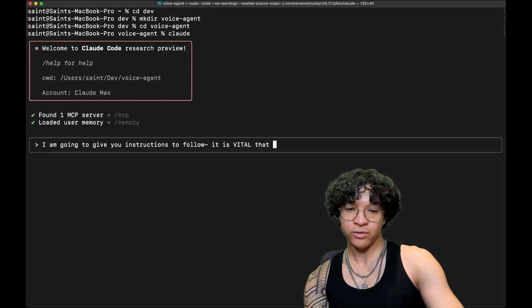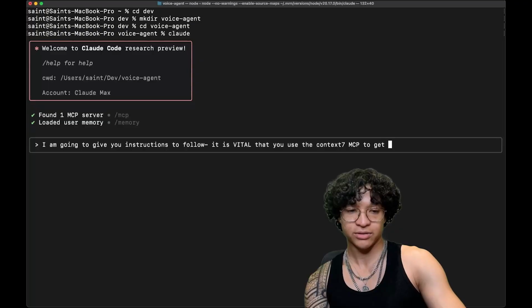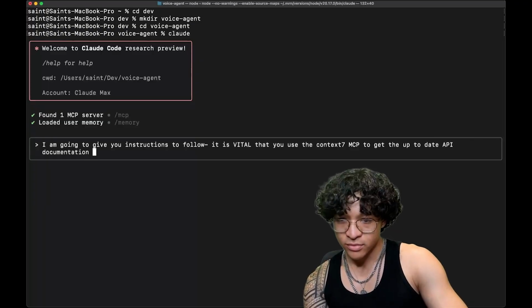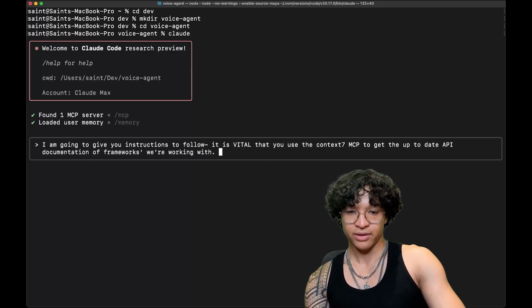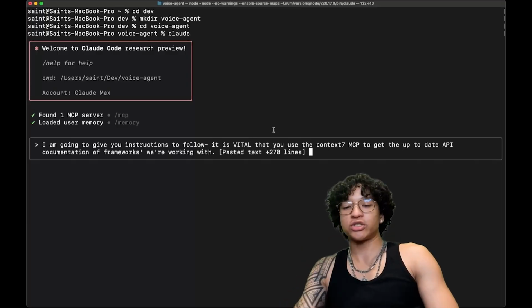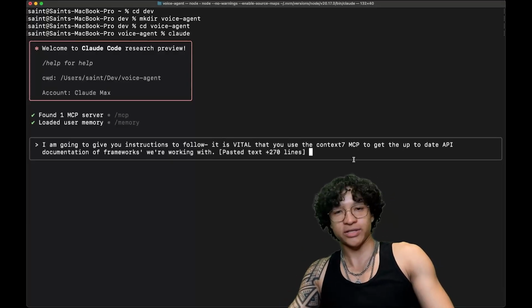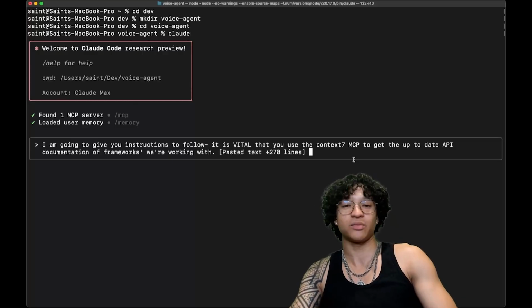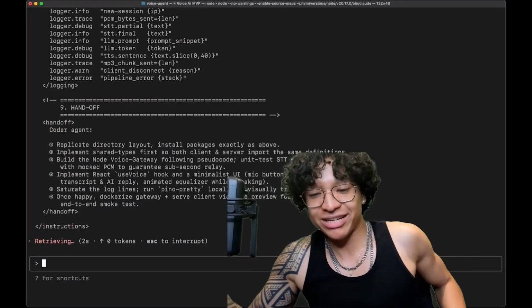It is vital that you use the Context7 MCP to get the up-to-date API documentation of frameworks we're working with. Paste instructions. The reason why I am first instructing Claude to use the Context7 MCP is because if we don't instruct it to use the Context7 MCP, then it simply won't use it. With that, I paste in the prompt, we hit enter, and we watch magic happen.